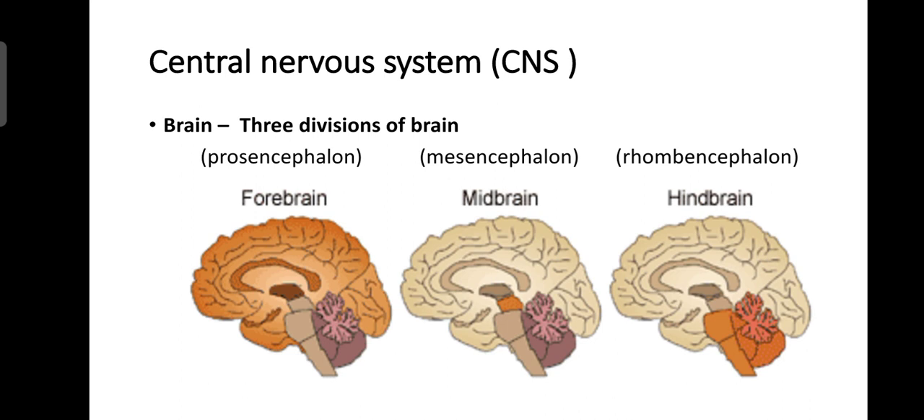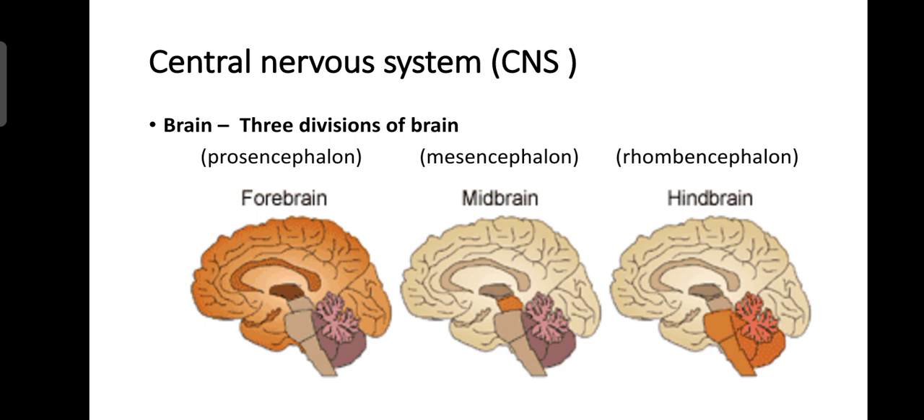So what are these components? First is the brain and second is the spinal cord. First we talk about the brain. The brain is divided into three divisions. What are the divisions? First is prosencephalon, or forebrain,